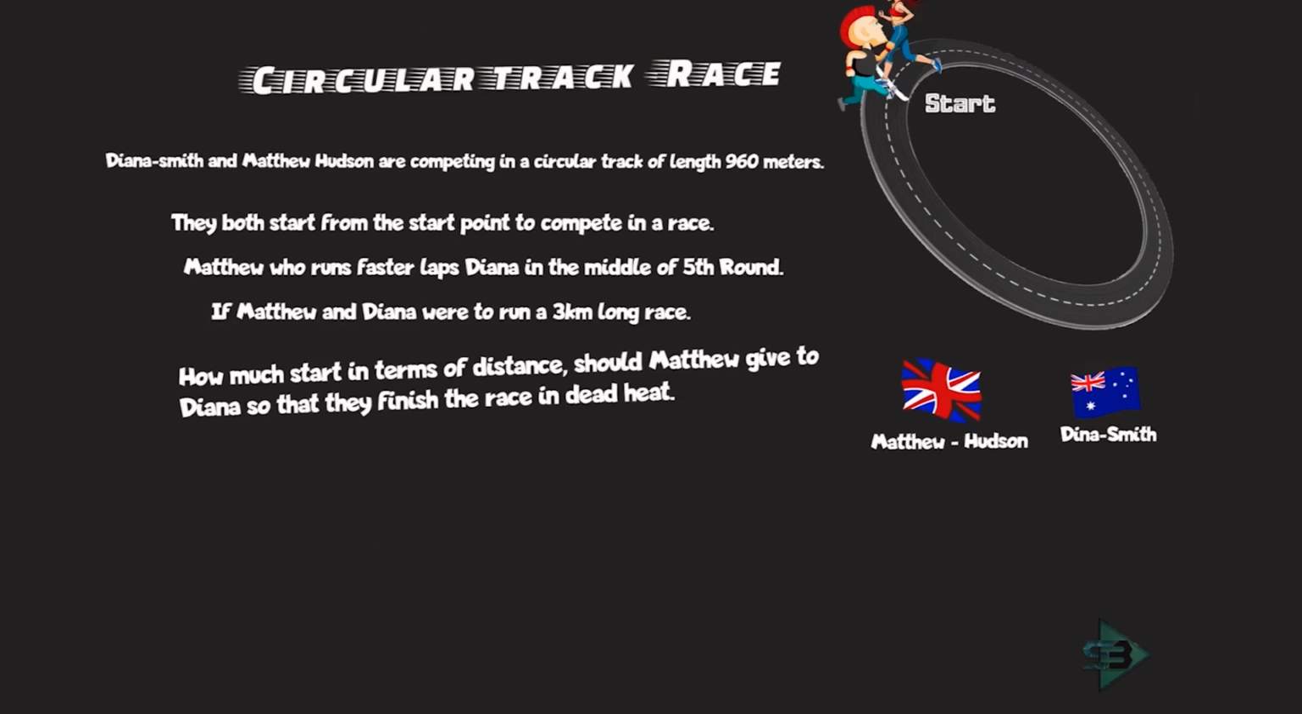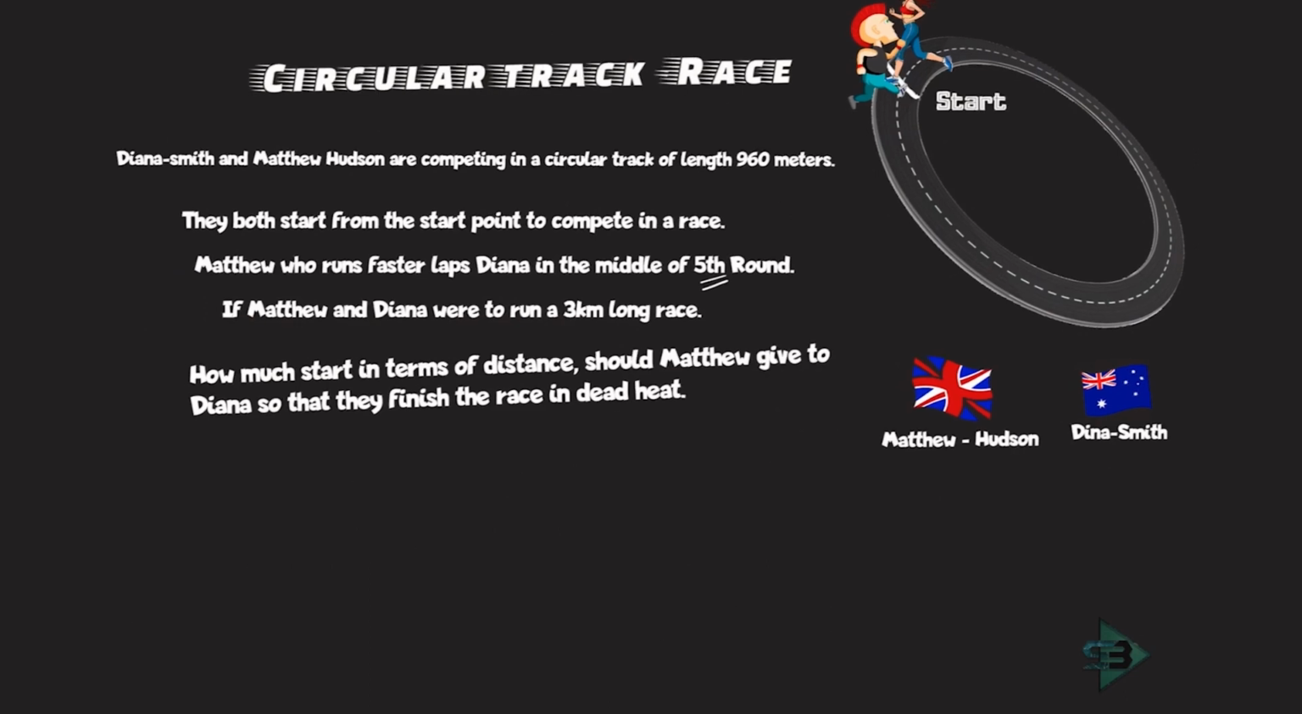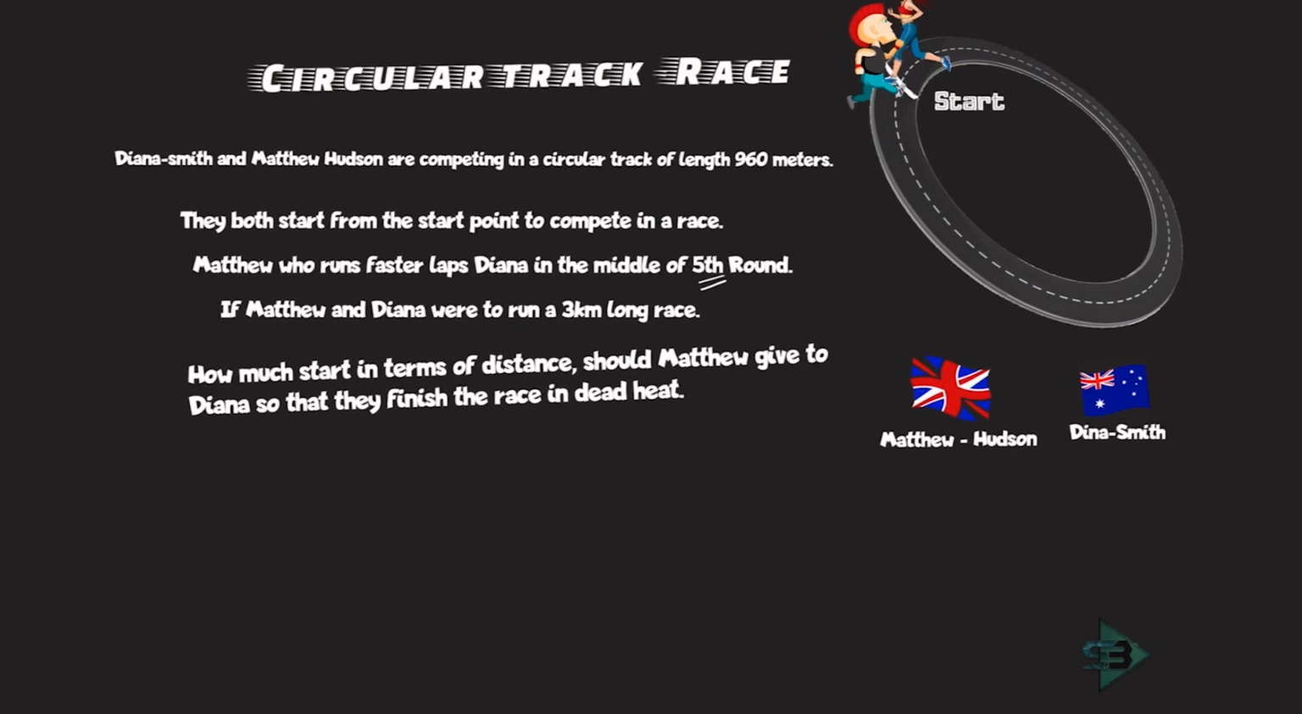And what after that is being told: Matthew, who runs faster, laps Dinah in the middle of the 5th round. This is an extremely important statement. Matthew is running faster than Dinah. So what is happening? Matthew is here and Dinah is here. Matthew is running in this direction and Dinah is just after Matthew. Matthew is faster than Dinah. So if Matthew comes here, Dinah is here. If Matthew goes here, Dinah is here. And that's how it will keep on running. But every time Matthew will be ahead of Dinah. Why? Because he's faster than Dinah.